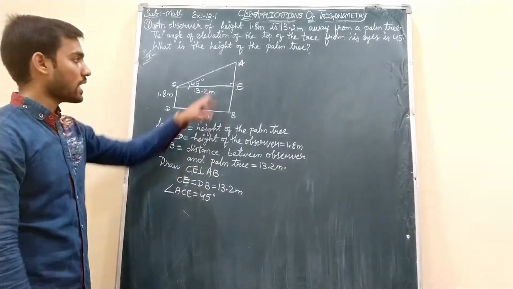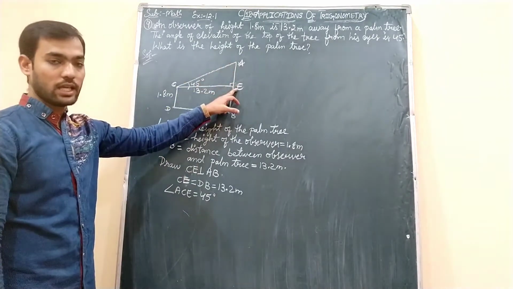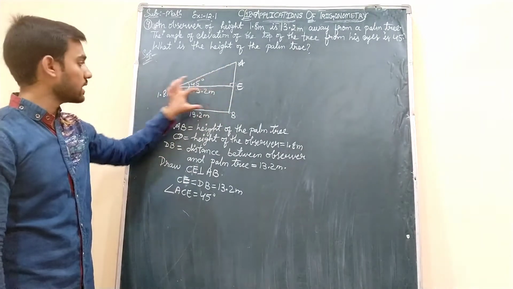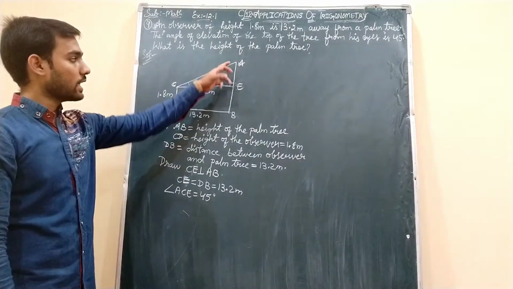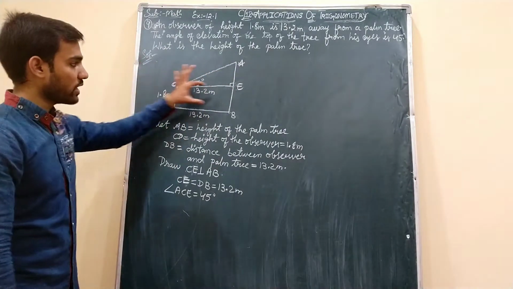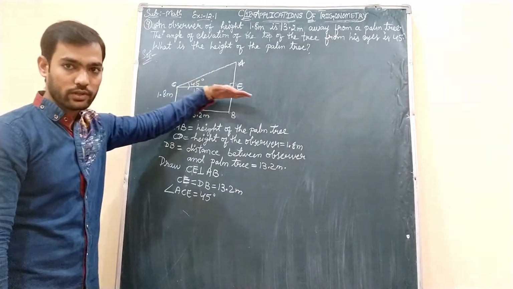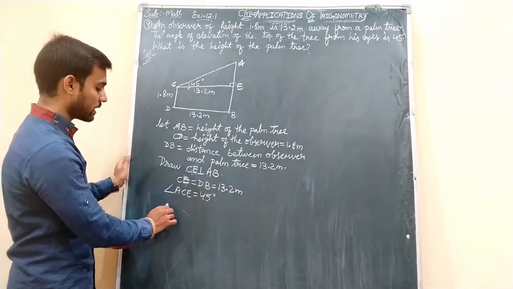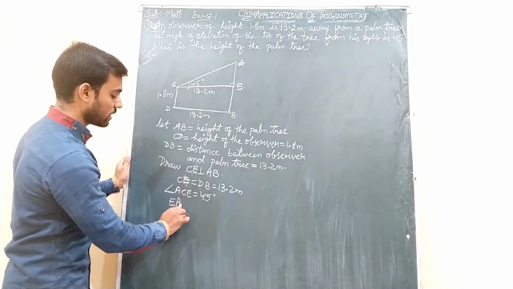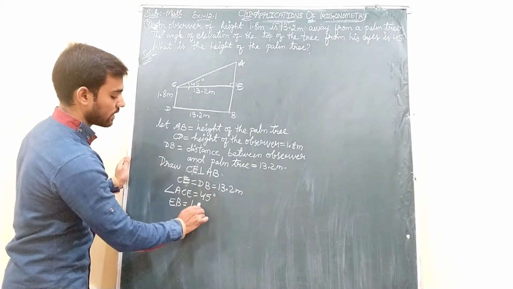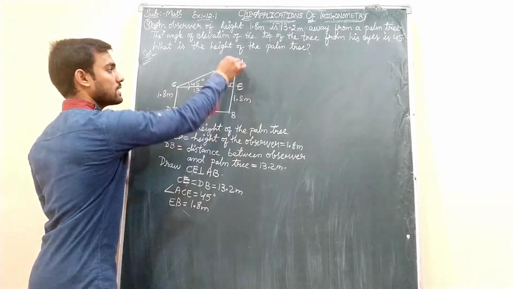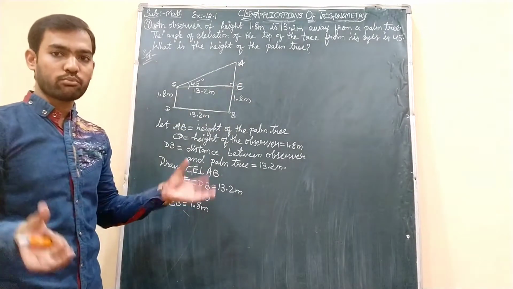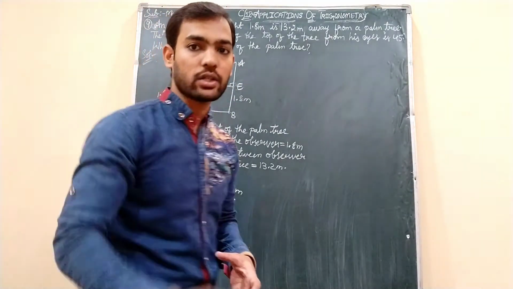After drawing the diagram, we have to find out AE first, because EB we know already, that is CD equals EB equals 1.8 meters. Okay, AE we need to find out. If this is 1.8, this is also 1.8, because we have drawn one horizontal. So I will write EB equals 1.8 meters. This AE we need to find out. After that, we should add both to get the height of the palm tree.